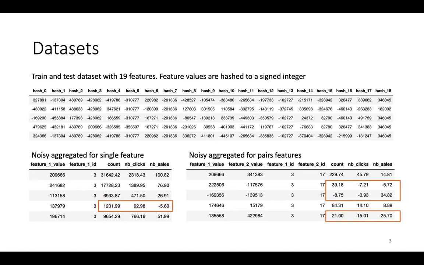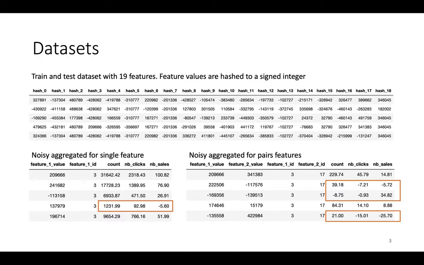Then normal noise was added to the aggregated data. It means that it was added to the count, number of clicks and number of sales. And because of this noise, sometimes the values of these numbers are not logical. For example, we can sometimes see a negative value for the number of sales, and sometimes the sale count is larger than the count.